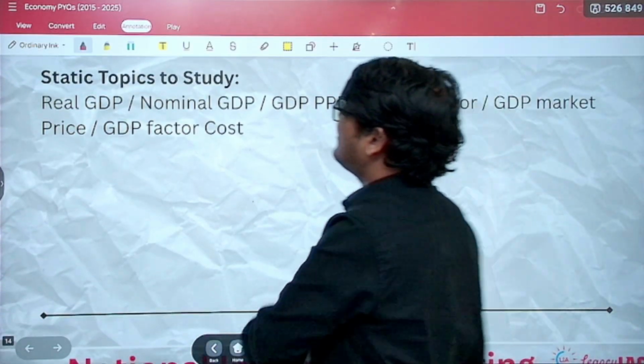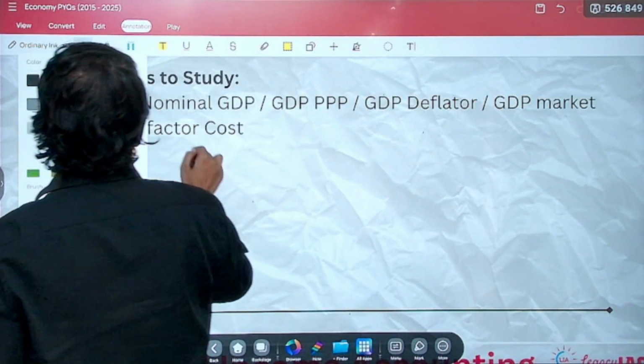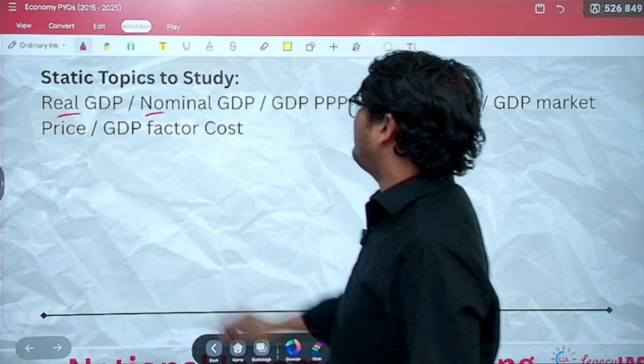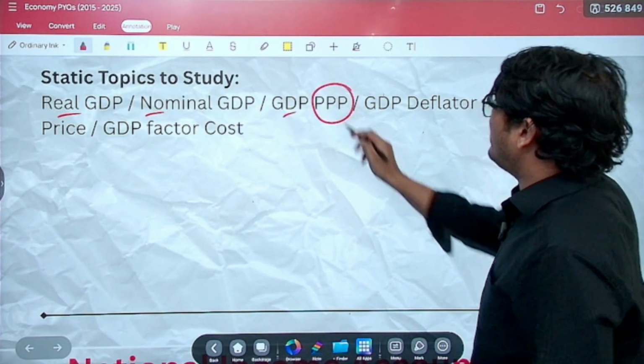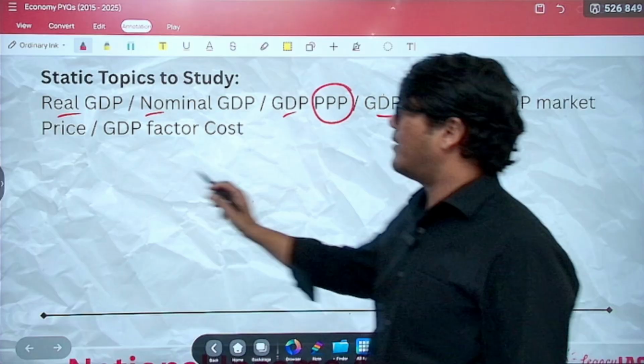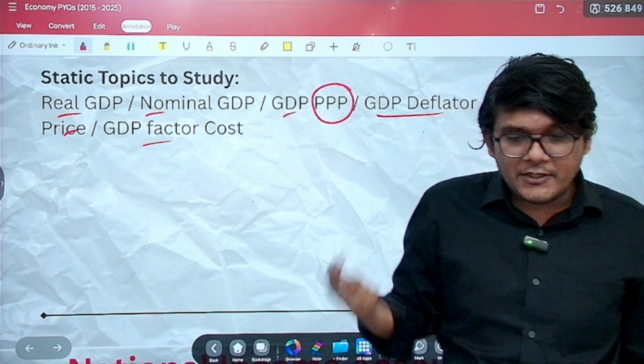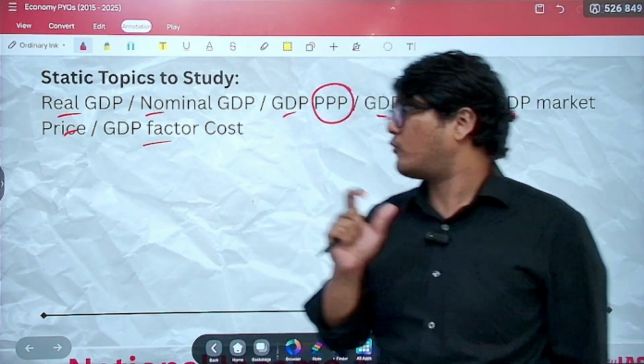Now, the topics related to this which you should be studying are the concept of real GDP, nominal GDP, GDP PPP, GDP deflator, GDP at market price, factor cost, the relationship between market price and factor cost, and so on and so forth.